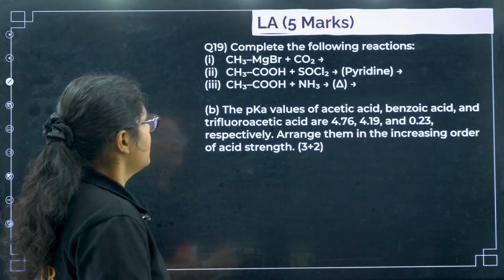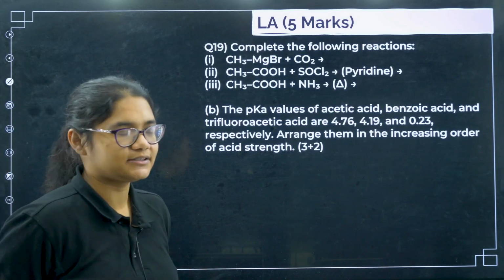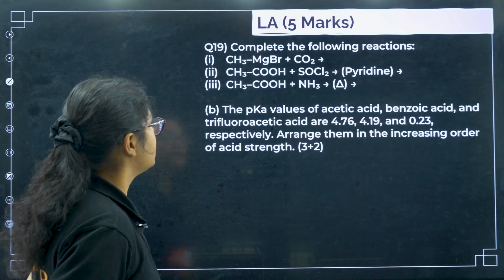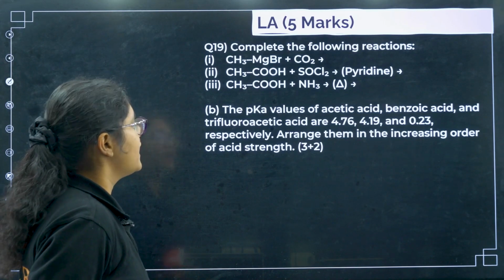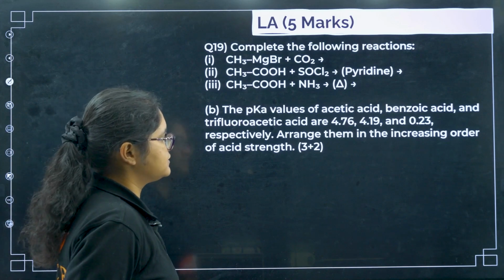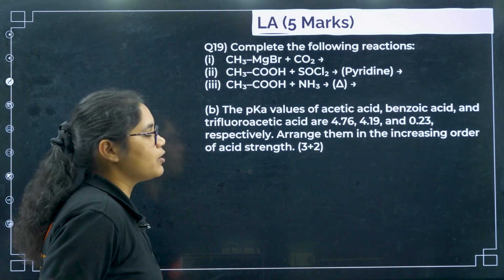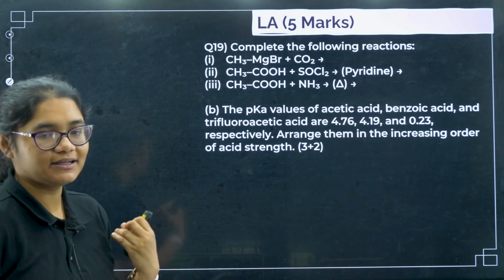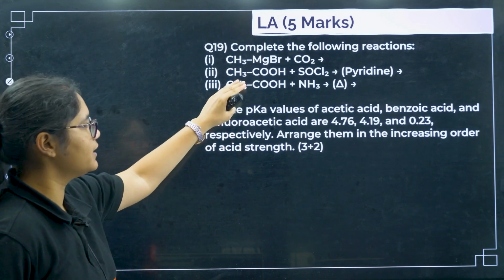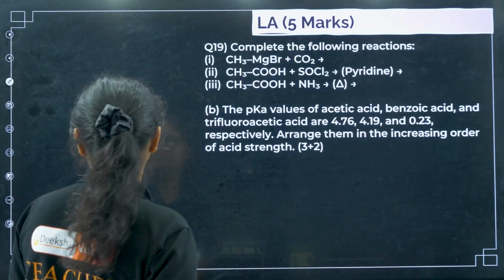Next, complete the following reactions. So three reactions, 3 marks you will get. Next, the pKa values of acetic acid, benzoic acid, and trifluoroacetic acid are given to you respectively. Arrange them in the increasing order of acidic strength. This is a very easy question, a 2 marker, and the other is a 3 marker. Okay, let us do the first part here.